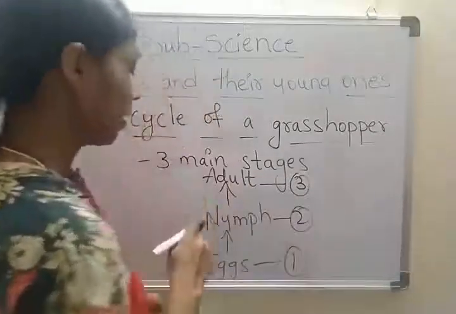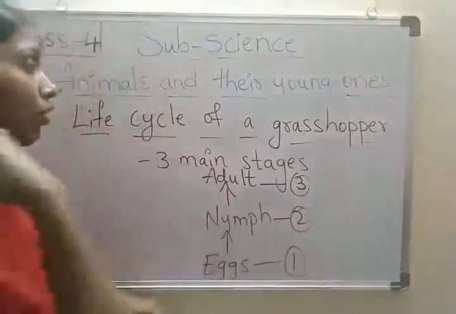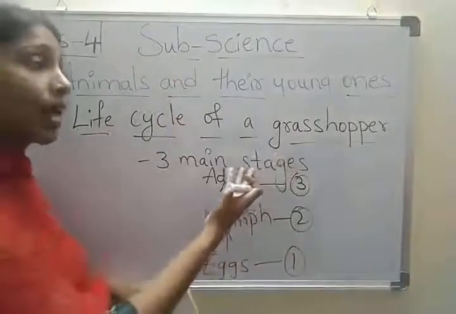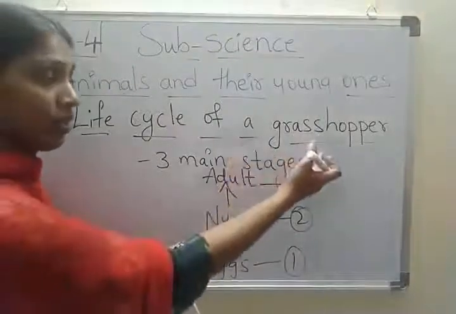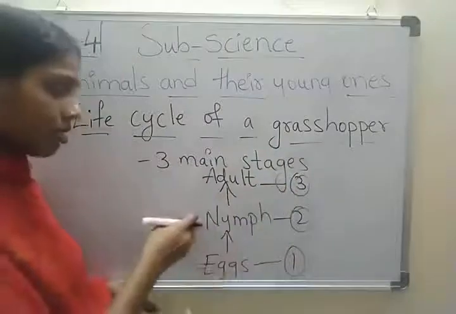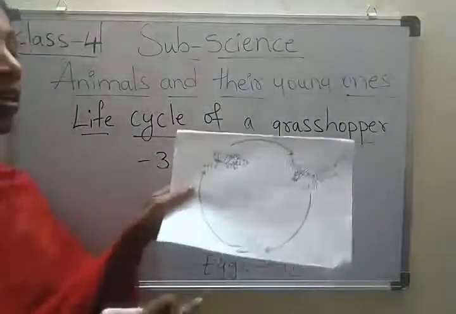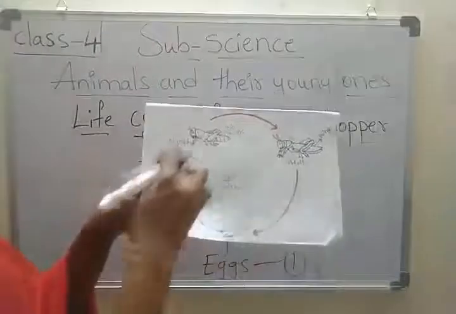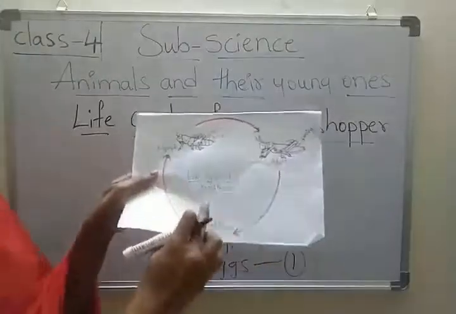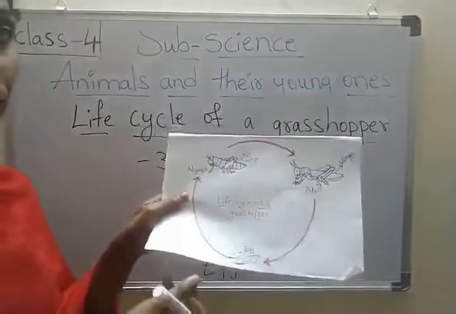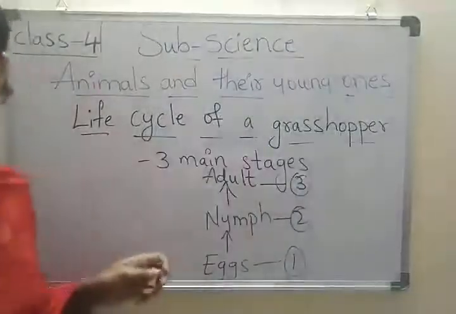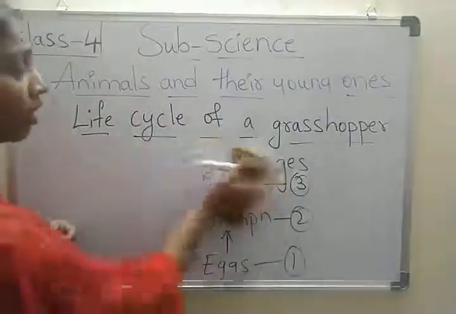These three main stages are involved in the life cycle of a grasshopper: eggs, nymph and adult. Children, draw this life cycle of a grasshopper in your rough book. Now we learn about the life cycle of a frog.